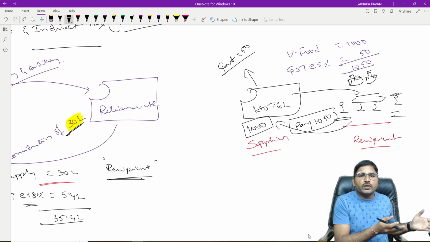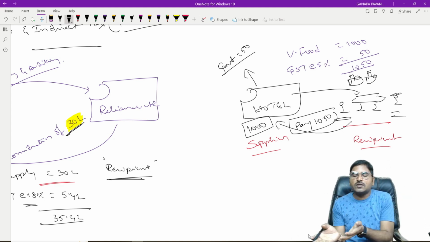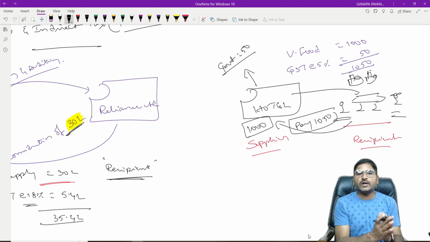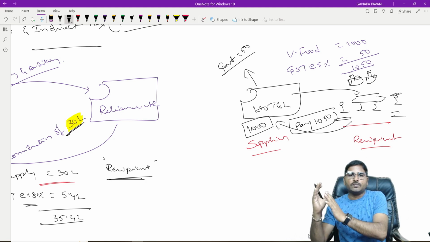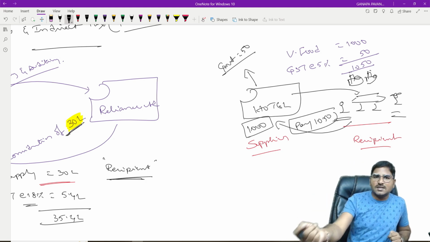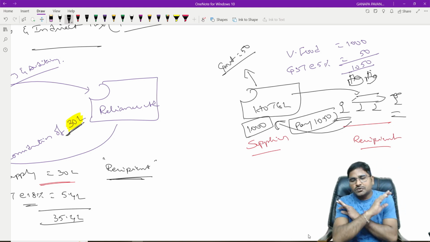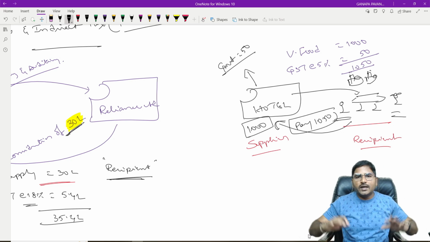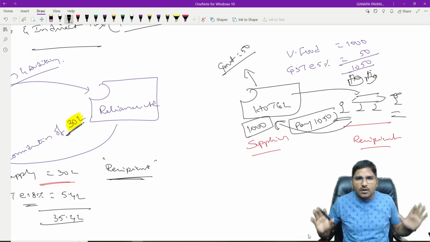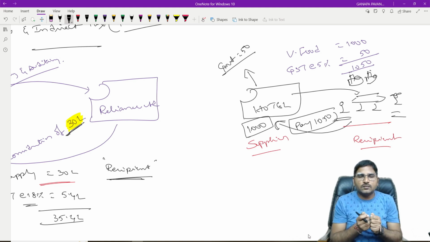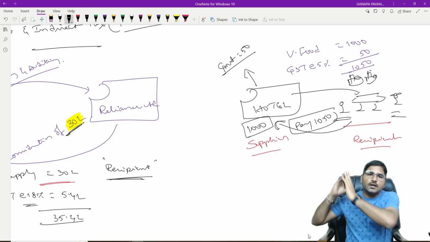And when you are a cost accountant, there you are the supplier, and when you are going to a restaurant, you become a recipient. But wherever it may be, first we have to identify who is the supplier and who is the recipient. Always the supplier collects consideration and tax from the recipient, and the consideration goes to his own pocket, and the tax amount has to be remitted to the government. That is the nature of the indirect tax. Across India, anywhere if there is any supply of good or service, the supplier collects the consideration and tax amount, and the consideration will go to his own pocket and the tax amount has to be remitted to the government.